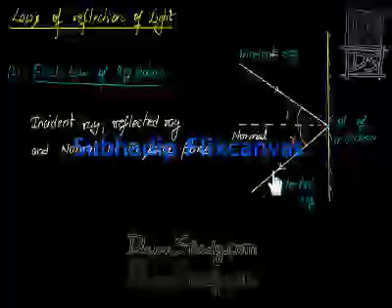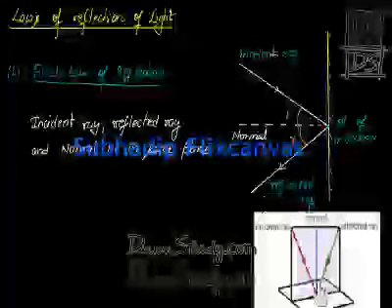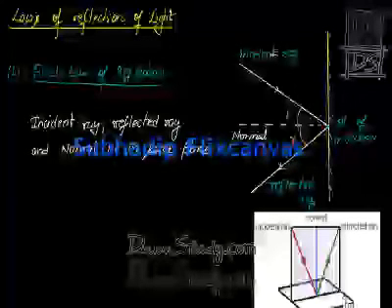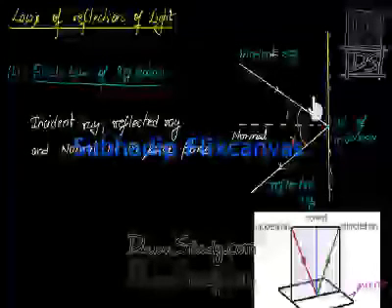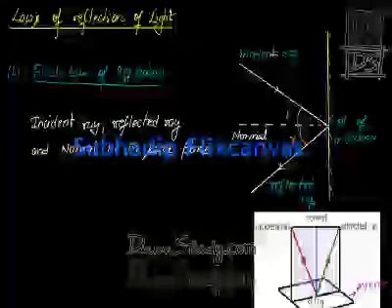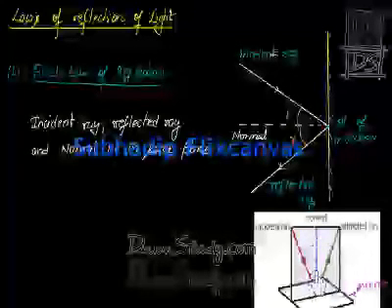To understand this point, I will make a diagram to explain. Look at this diagram. This surface is actually a mirror. Just think that we are seeing this mirror from a different angle. So this is our mirror. An incident ray comes in red color, and this is a reflected ray. It reflects and goes away. This middle line is a normal in blue.